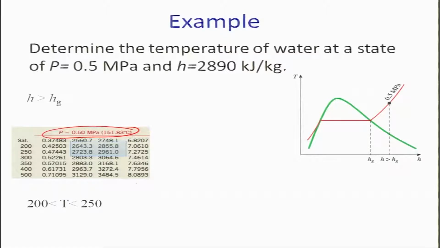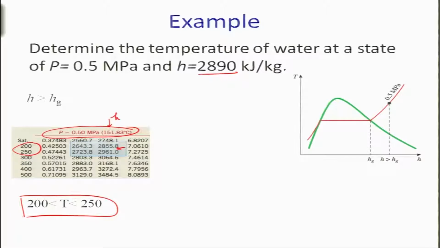We will talk about that later. Within this we look at the value H equal to 2890, which lies between temperatures 200 and 250, because 2890 is in between. So, that means the temperature is in between this.